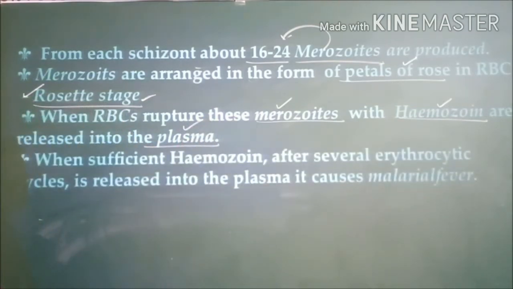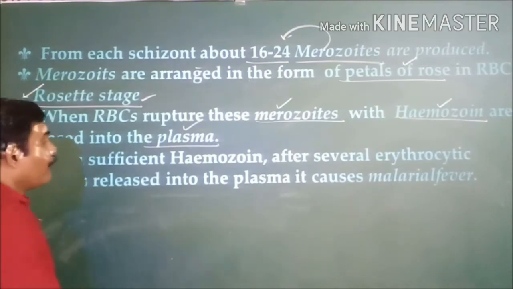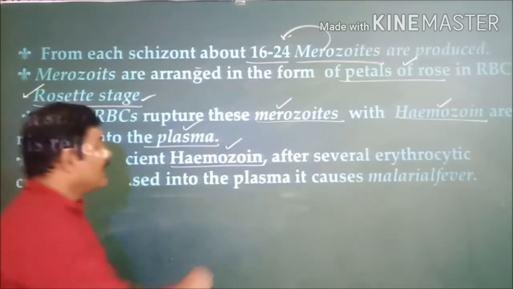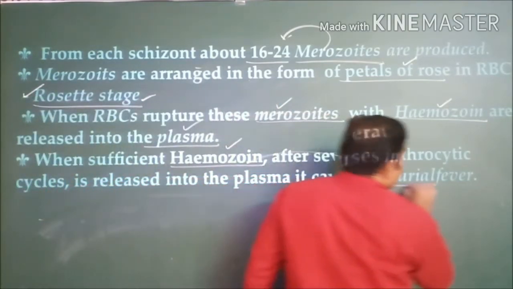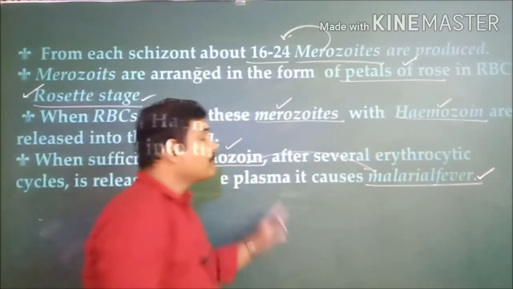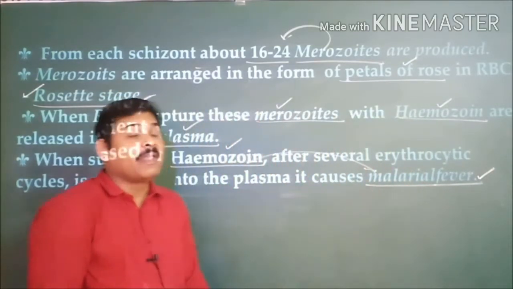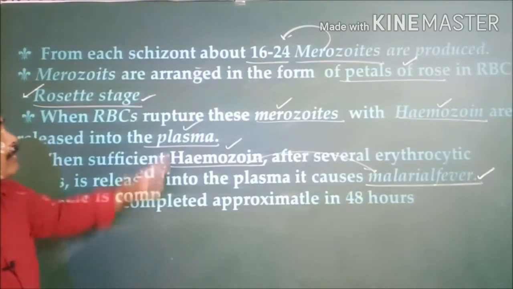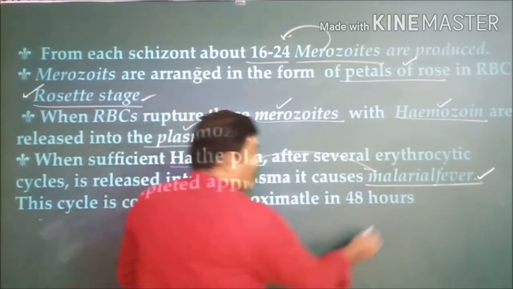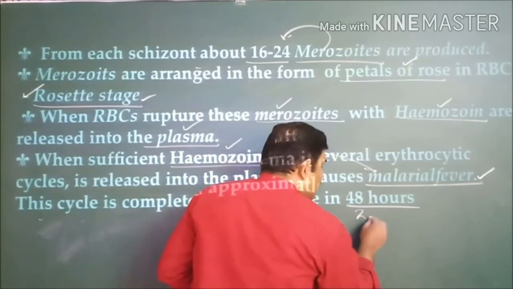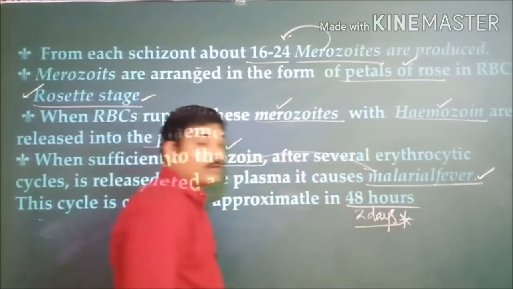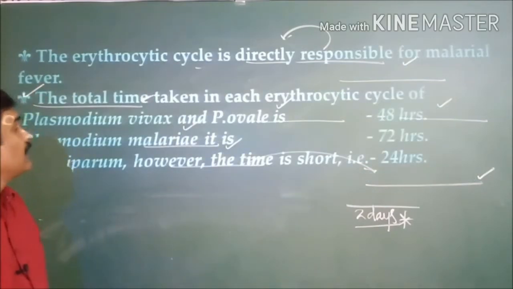And next, after several erythrocytic cycles, when a larger amount of hemozoin is released, it finally results in malaria fever. So hemozoin finally results in malaria fever. That is one thing. And the total time period taken by this erythrocytic cycle is 48 hours, or else 2 days. 48 hours or 2 days will be taken.